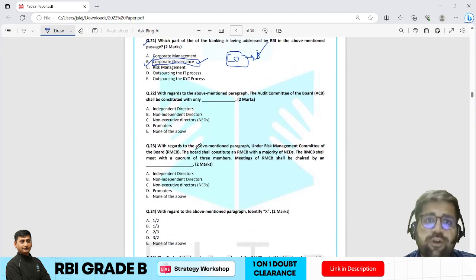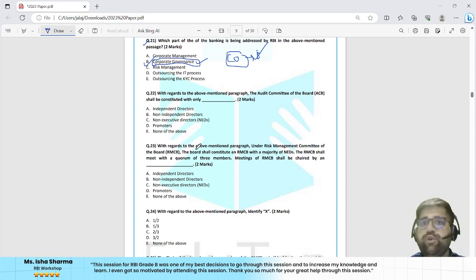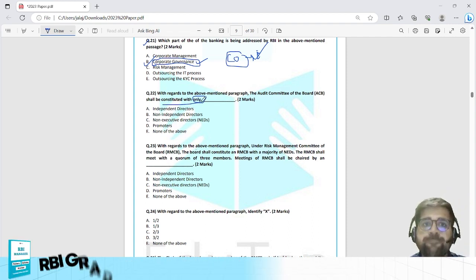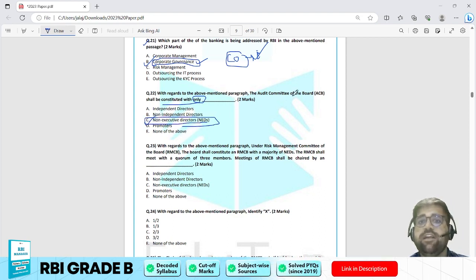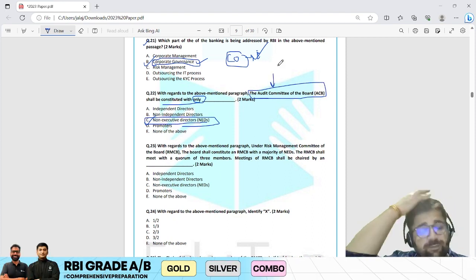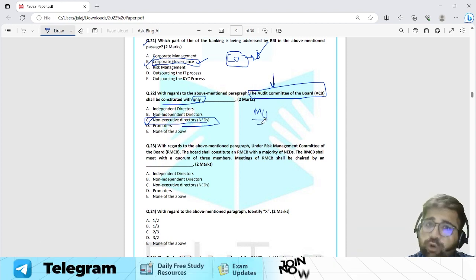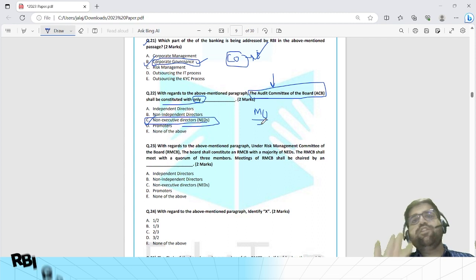Question number 22. With regards to the above mentioned passage, the audit committee, now the question is going deep into the audit committee. The audit committee of the board shall be constituted with dash. So the audit committee shall be constituted with only non-executive directors, which is NEDs. That is the correct answer. Now, if you don't know anything regarding the audit committee, then sorry, you could not attempt this question. Therefore, I am keeping this particular question as moderate. But if you know the basics of the audit committee, then you could have answered this question.